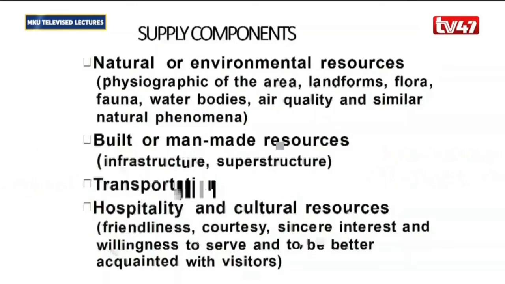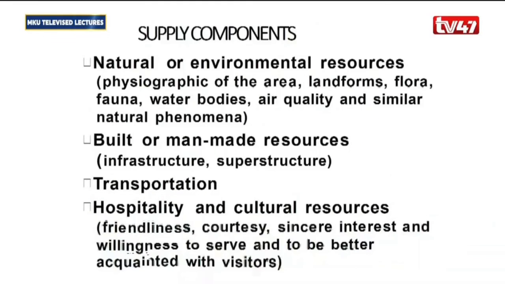In other words, the natural endowments or the comparative advantage that the destination enjoys. But besides that component, we also have the built or man-made resources, those which are being provided within the destination. Things like transport and the superstructure, all those are part of the built or man-made resources.